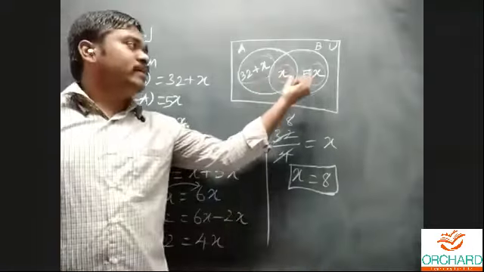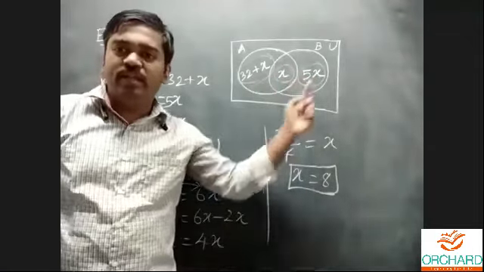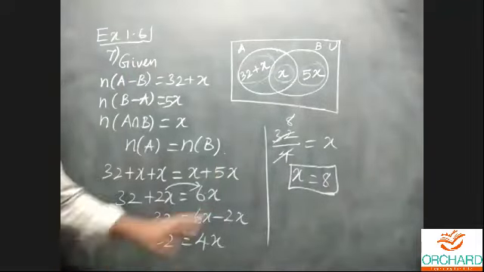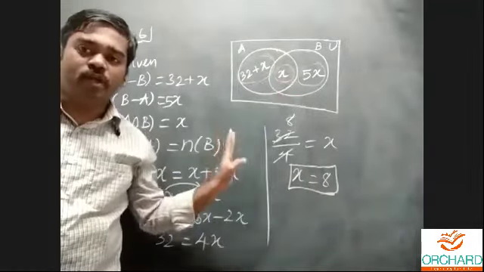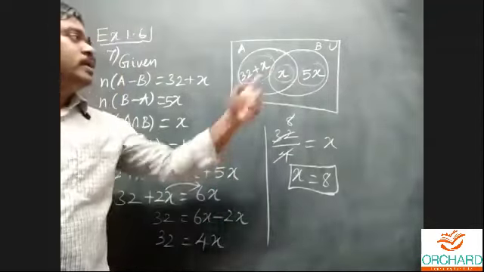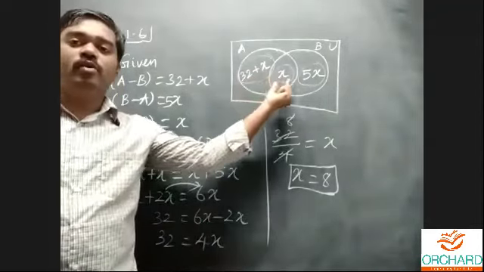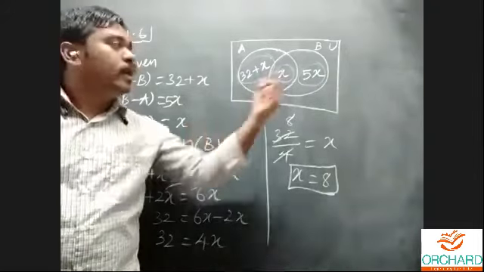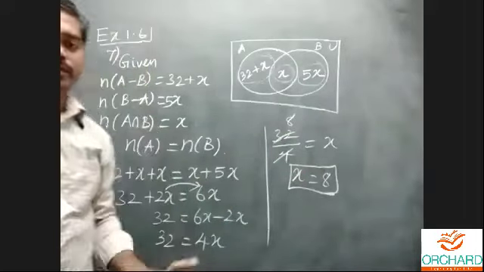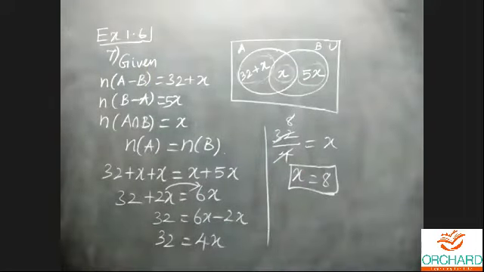Here 1 element, here 7 elements. Now 1 plus 7 equals 8 elements. That's all. That is only the idea. Don't bother about the x or other things. Just simply consider: here I'm having 3 elements, here 1 element, 3 plus 1 is 4, and 1 element with 7 elements, 1 plus 7 is 8. That logic you can apply and simplify. You got the answer for A.